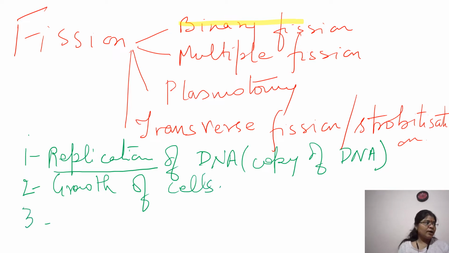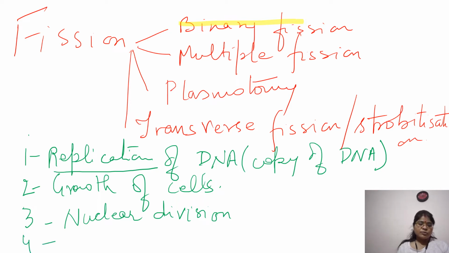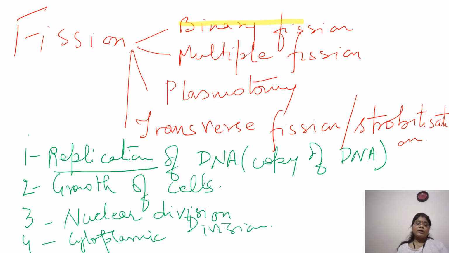Then the third that takes place is nuclear division, or you can say karyokinesis. Okay. And fourth is cytoplasmic division, or you can say cytokinesis.